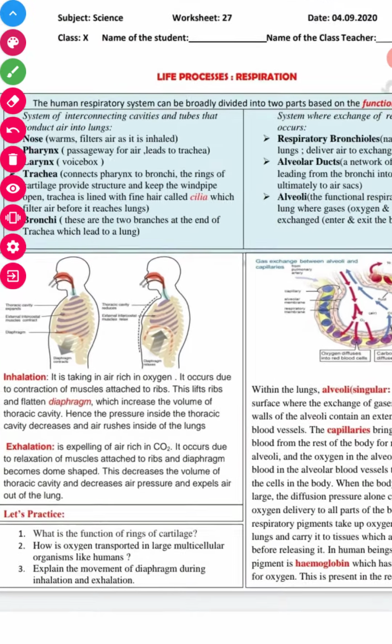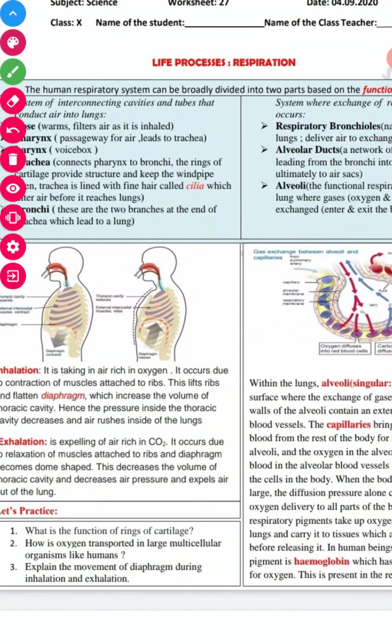Let's do practice exercise. What is the function of the rings of cartilage? Students, rings of cartilage provide strength to the trachea, and they also protect the trachea from collapse. It protects it from collapse and provides strength to the trachea, right.